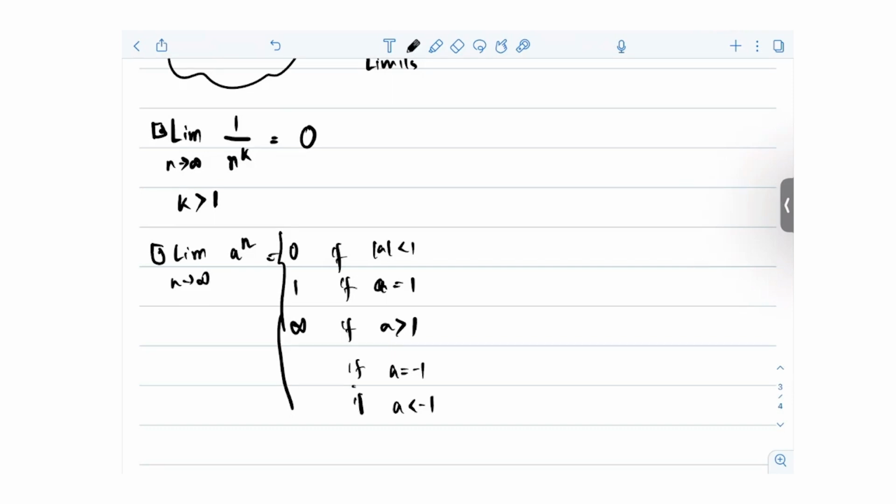In both of these cases it will neither converge, the limit doesn't exist. For a equal to minus 1 it will be oscillating between 1 and minus 1, and for a less than minus 1 one branch will go to infinity and one branch will go to minus infinity. We will see what we mean by a branch. These are called subsequences.